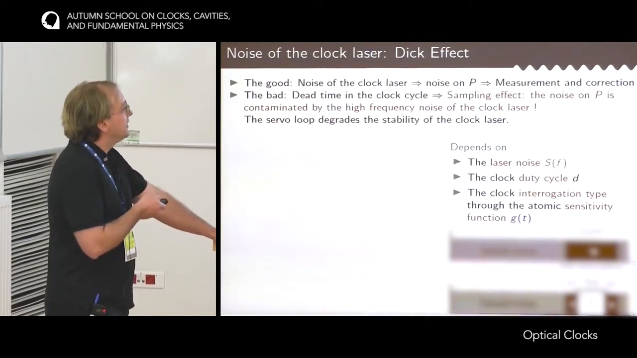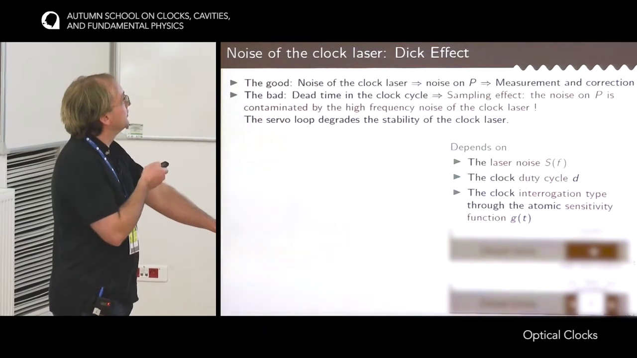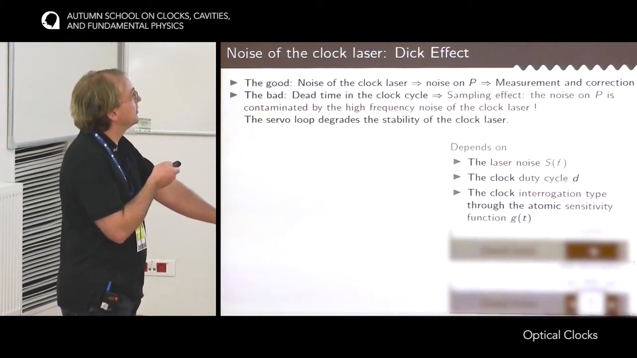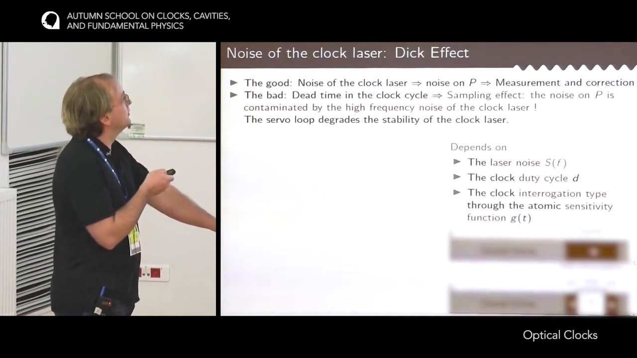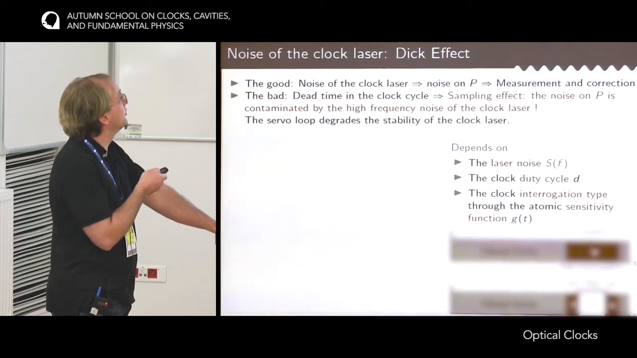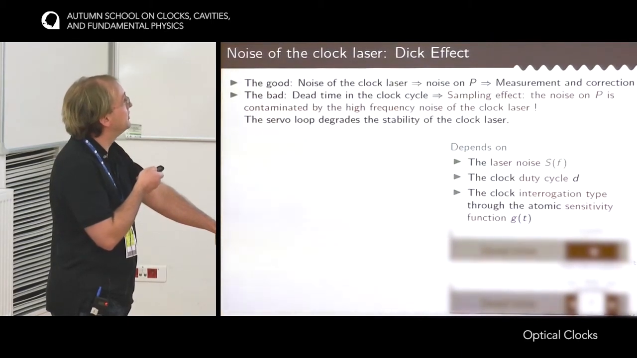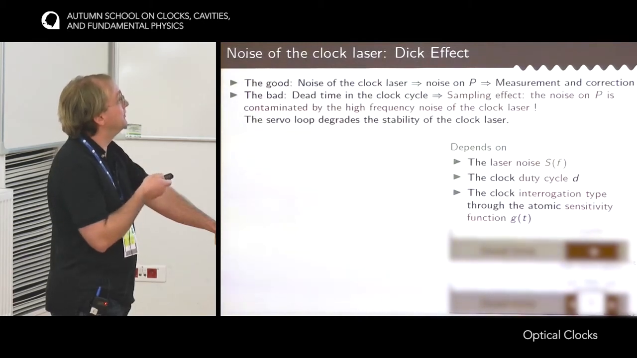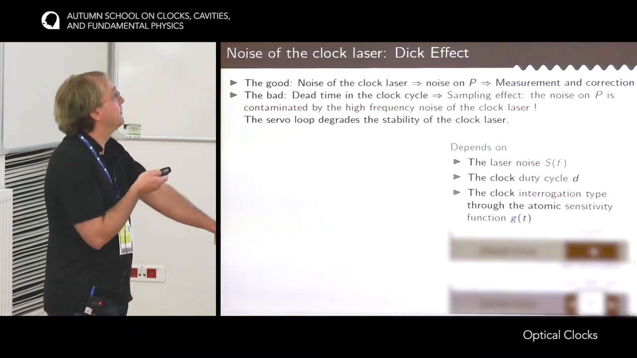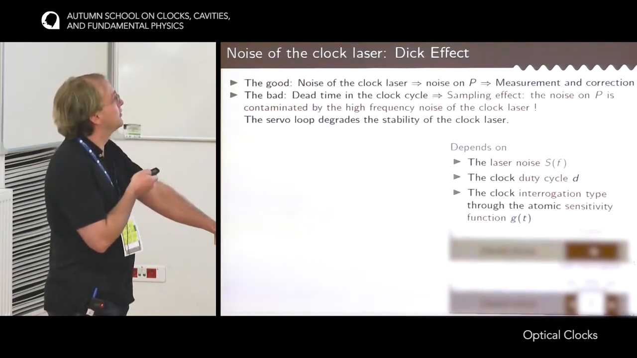Because of the dead time in the clock cycle, the frequency of the clock laser is actually sampled by the cycle. So the noise that is measured on P is not directly the noise of the clock laser, but also the high frequency noise of the clock laser that is folded back into the low frequency. And once you plug in the servo loop, this high frequency noise imprinted on P just degrades the stability of the clock laser. That's unfortunate, because you have atoms that degrade the performance, at least in the short term, of the clock laser.